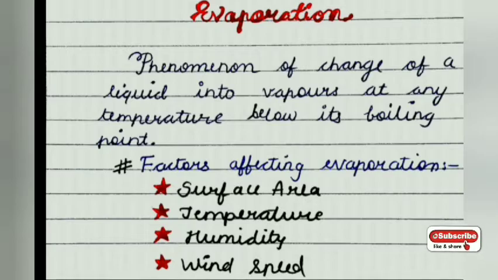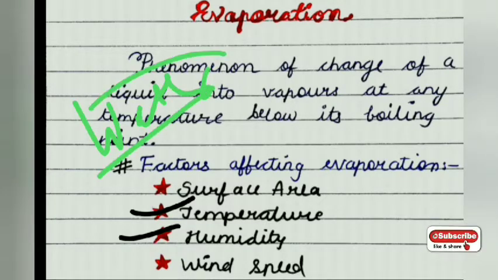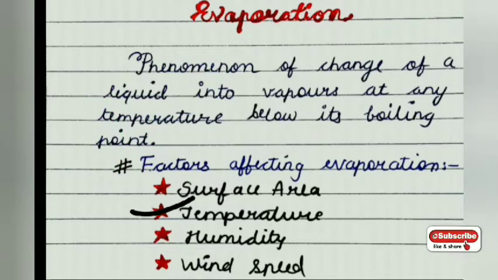The next factor is temperature. Normally it depends on temperature: the higher the temperature, the higher and faster the evaporation. The third point is humidity. Humidity is the moisture. Moisture simply means water vapors. Humidity is the water vapor present in the atmosphere, the water present in the atmosphere, and it also affects evaporation.